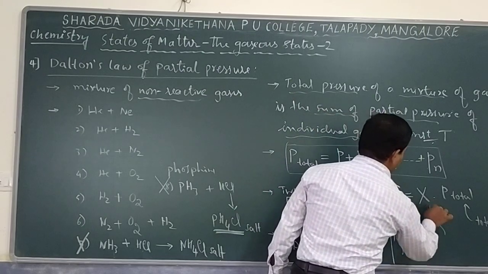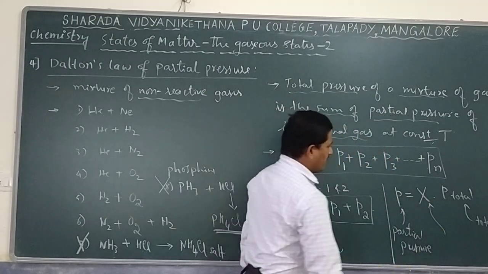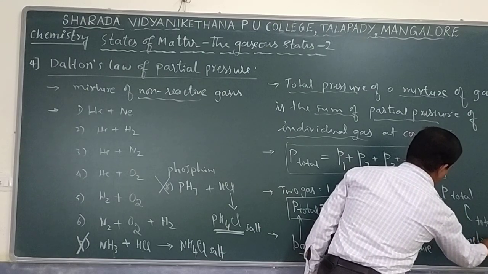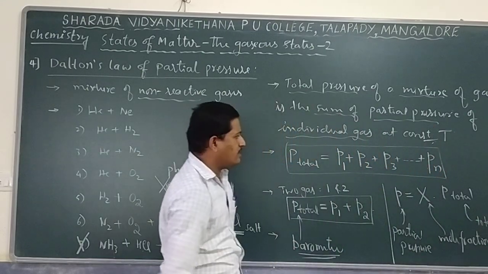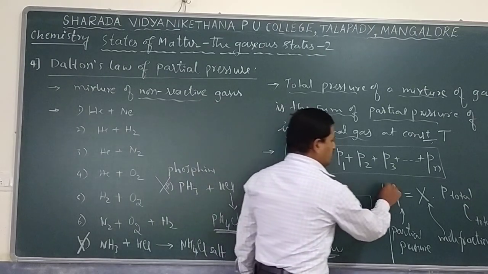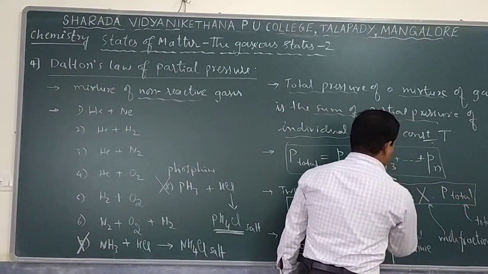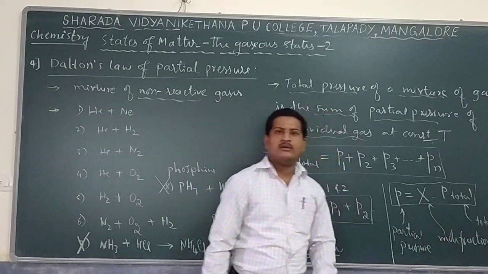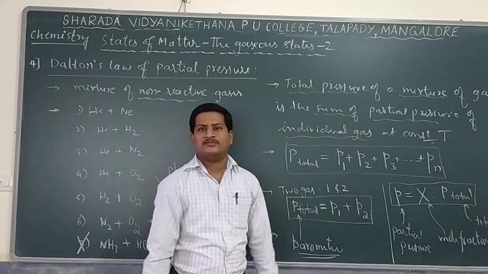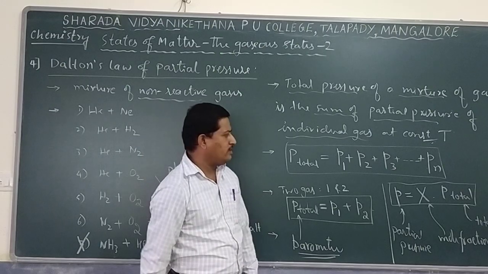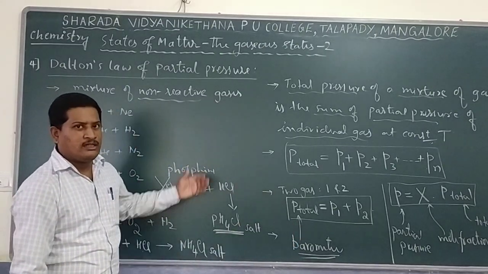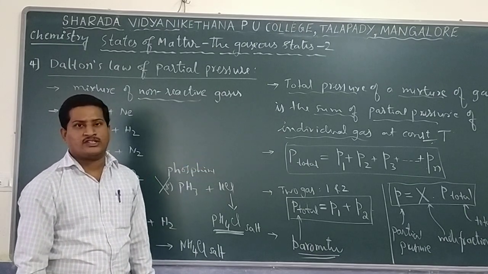And X stands for mole fraction. Using this, it is possible to find the individual pressure in a mixture of gas. And mole fraction depends on the number of moles of all the gases present. Like that, it is possible to find it, and this is called Dalton's law of partial pressure.